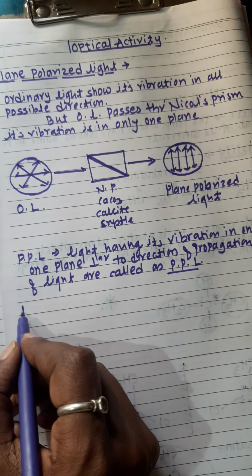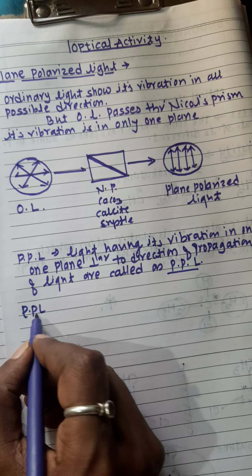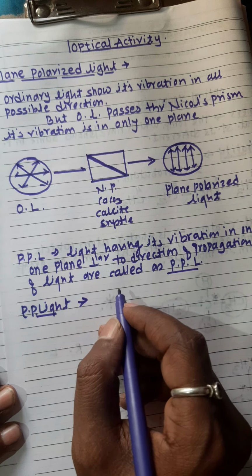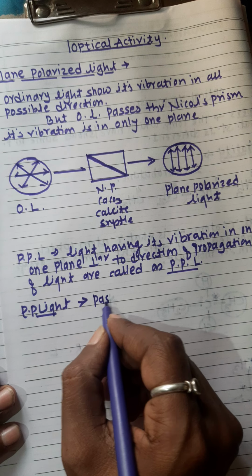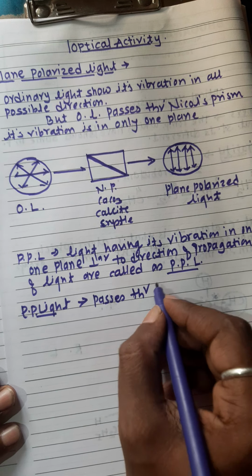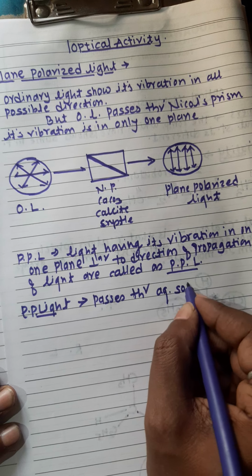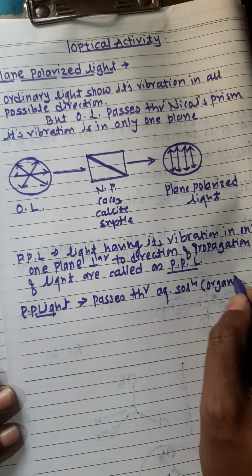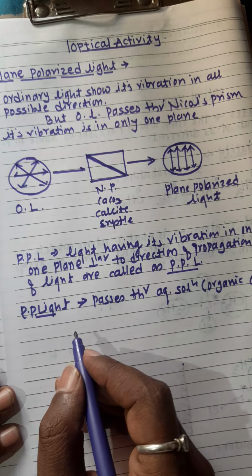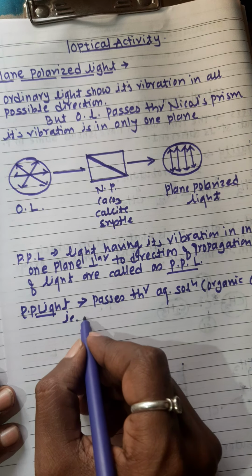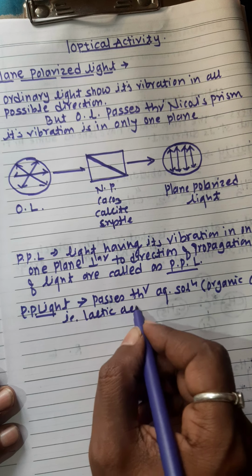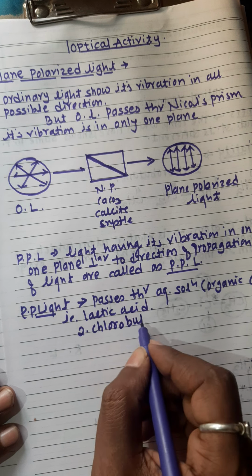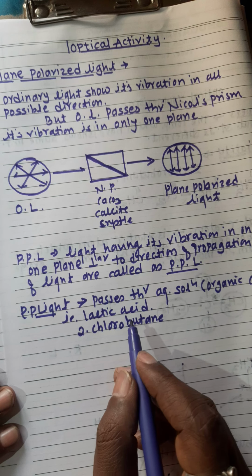This plane polarized light, PP light, when it passes through an aqueous solution of certain organic compounds, okay, that is lactic acid, 2-chlorobutane, glucose,